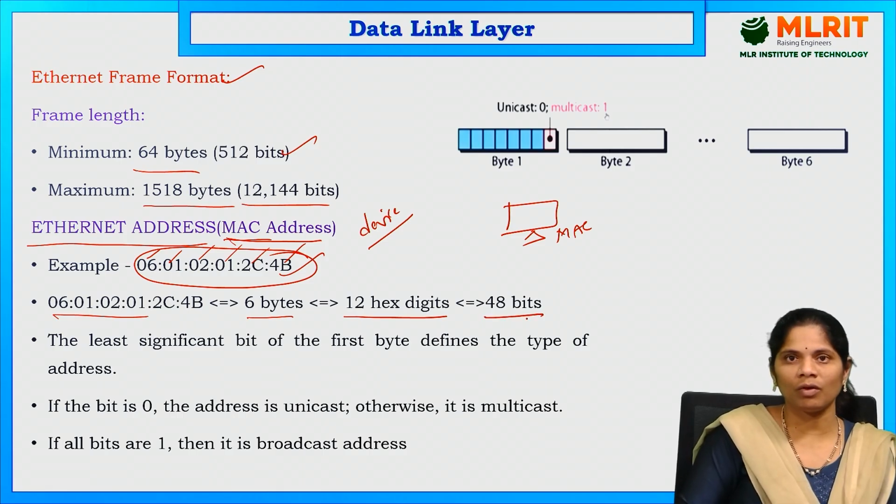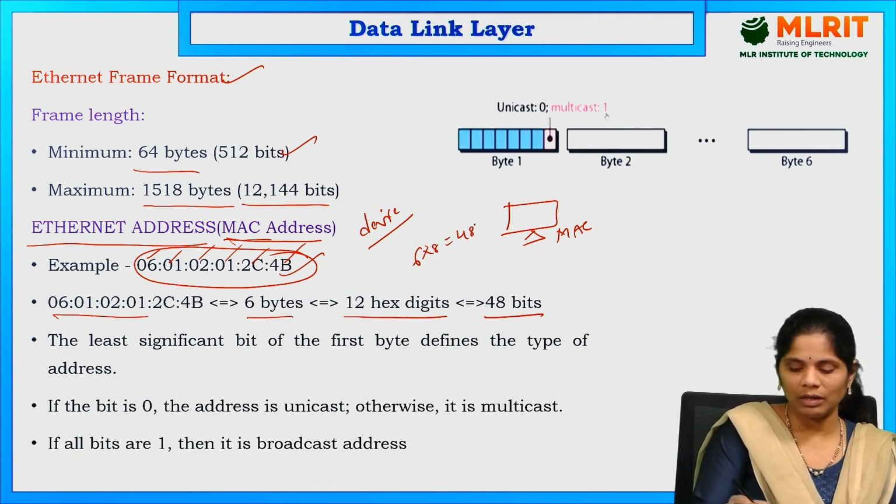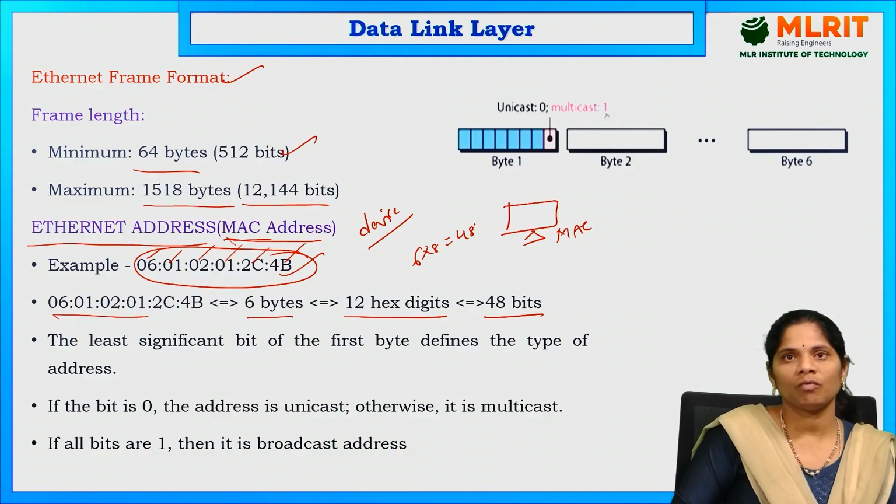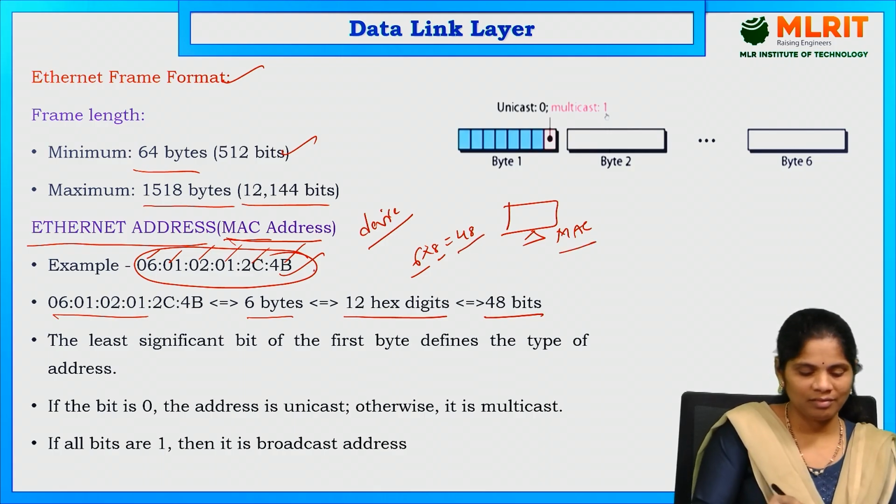Means total how much is it having? 48. How is it 48? Total is 6 bytes, 6 into 8. Total is what? 48 bits. 1 byte is having how many bits? 8 bits. So 6 bytes, 1 byte is 8 bits. Total is 48 bits. That is the MAC address. This is the MAC address.